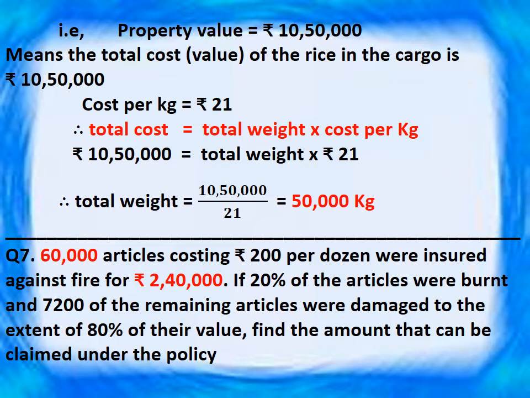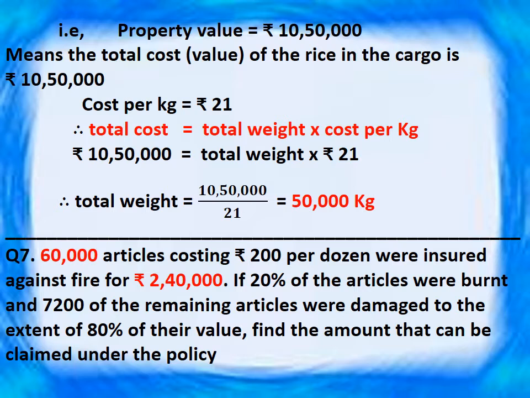Now, property value here means the value of the total rice in the cargo. So, total cost of rice in the cargo is 10,50,000. Now, cost per kilogram is given, that is rupees 21. Therefore, total cost is equal to total weight into cost per kilogram.